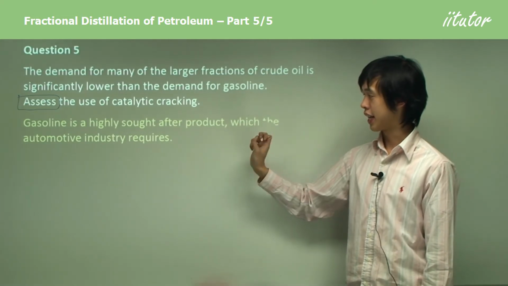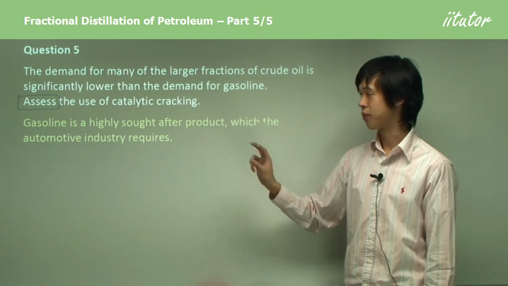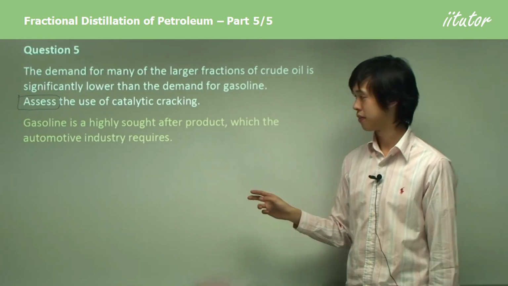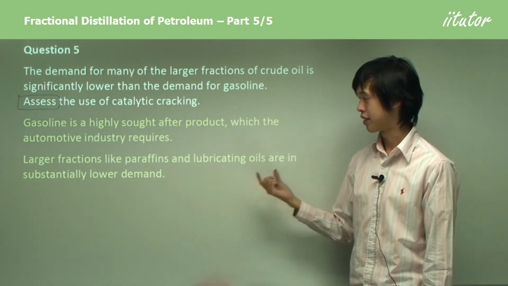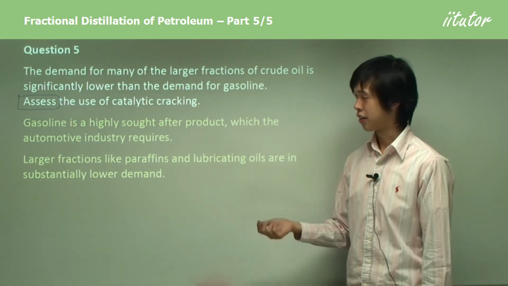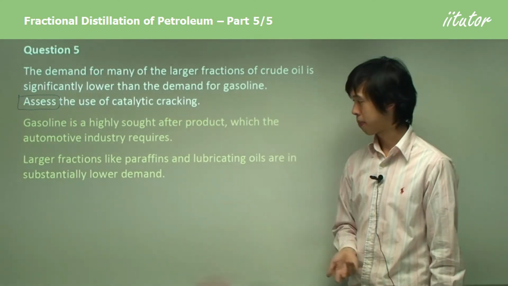So gasoline is a highly sought after product, which the automotive industry requires. Okay? So we need this product. Larger fractions like paraffins and lubricating oils are in substantially lower demand. So, of course, they're much, much lower in demand because we don't need them as much.